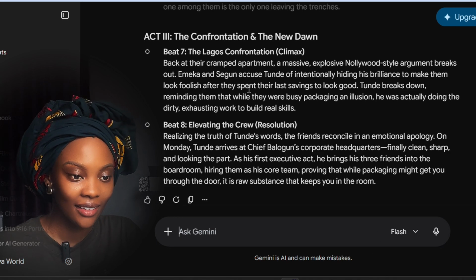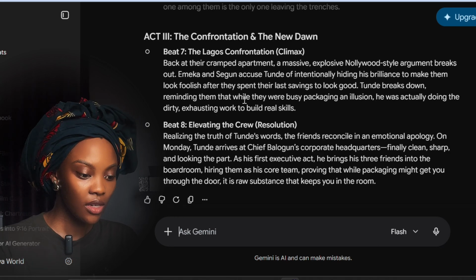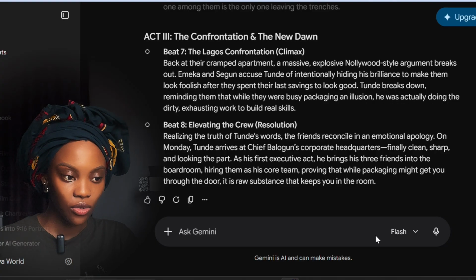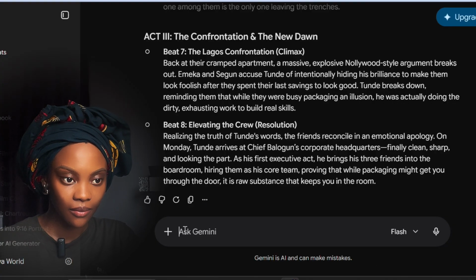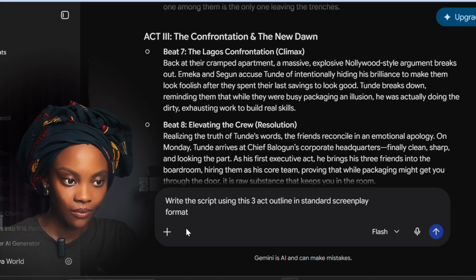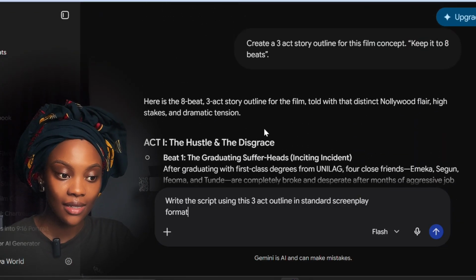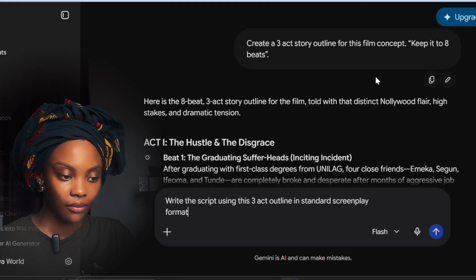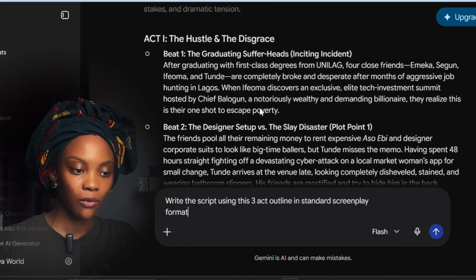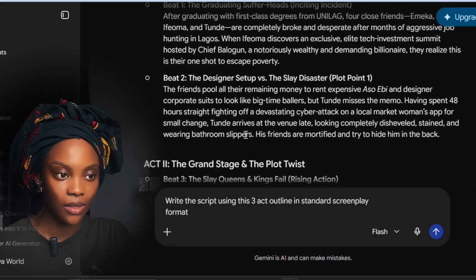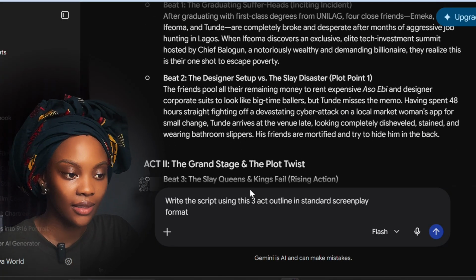So the next thing I want to do is to write the script. The first one we did was to outline it. Now we are writing the script using the 3-act outline in script page format. Script is different.